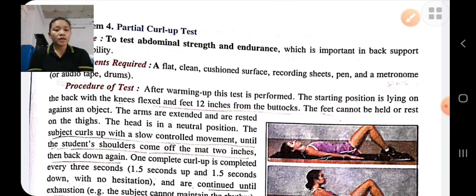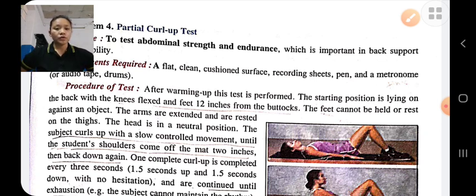Then the student curls up with a slow controlled movement until the student's shoulders come off the mat approximately 2 inches, and then back down again. One complete curl up is completed every 3 seconds, 1.5 seconds for up and 1.5 seconds for down,